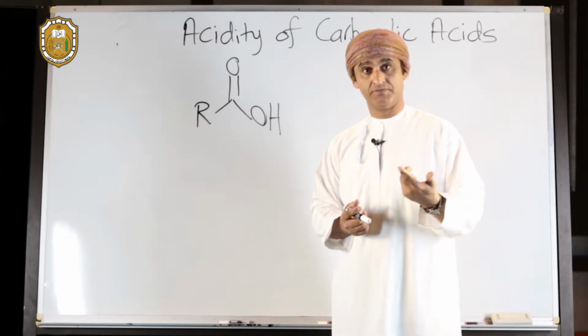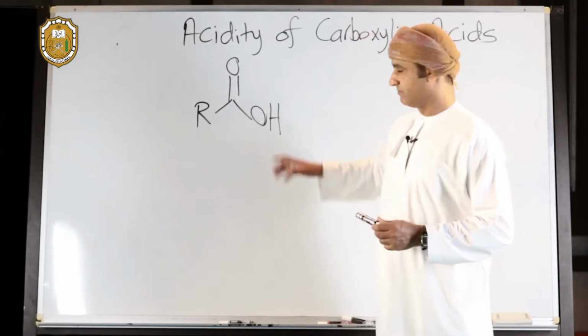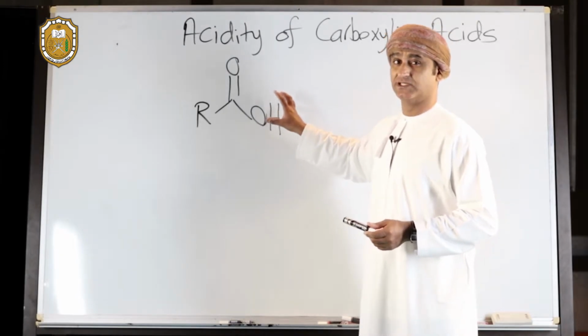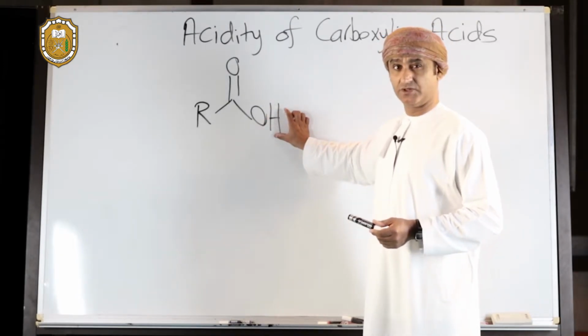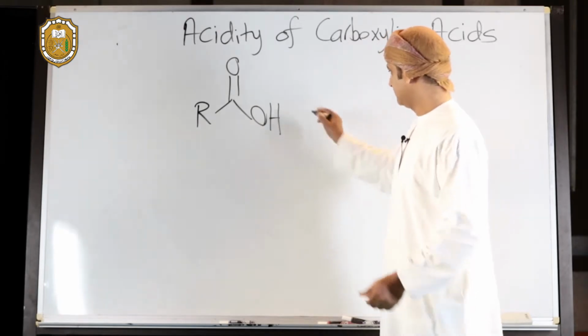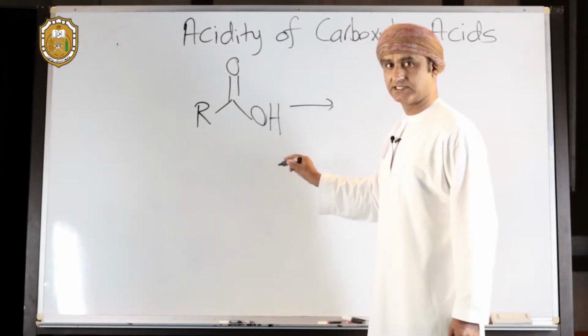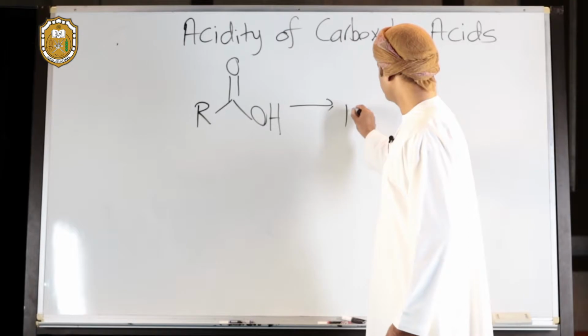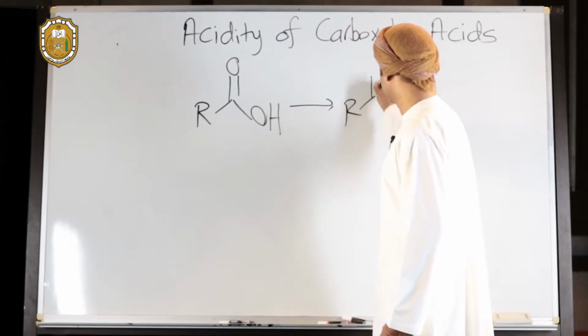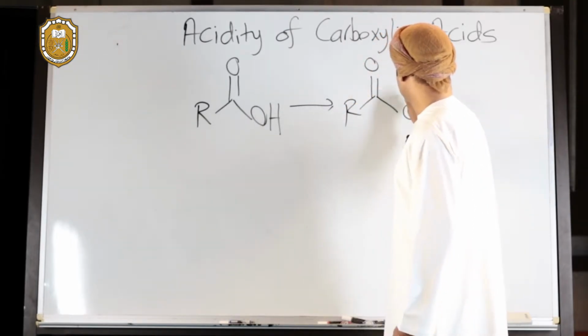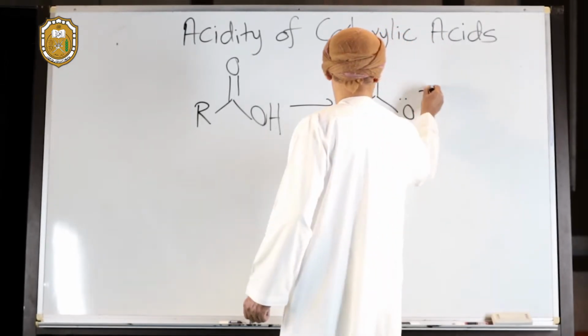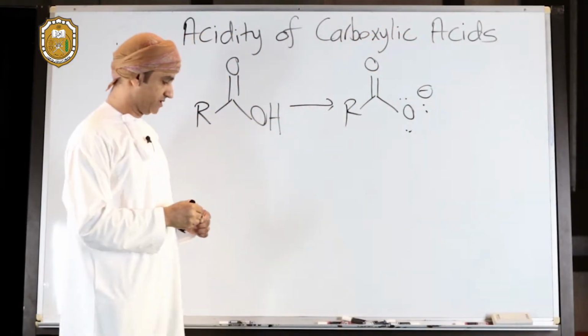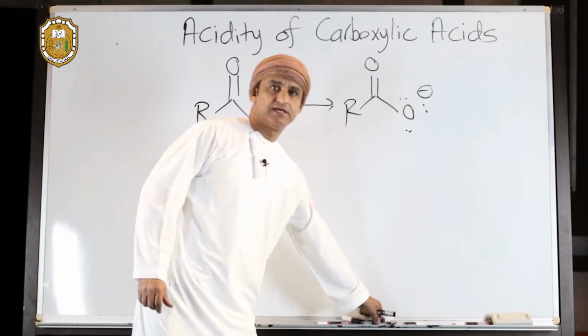So let's draw the conjugate base of carboxylic acids, when carboxylic acids lose this proton to a base. If you treat a carboxylic acid with a base of appropriate strength, you get their conjugate base, which is called carboxylate.